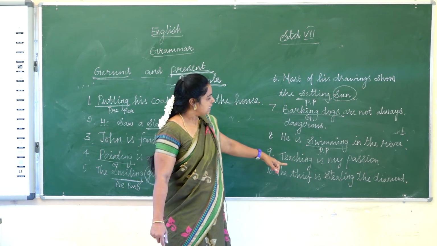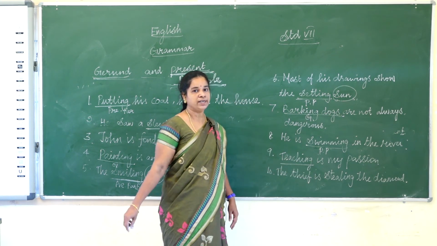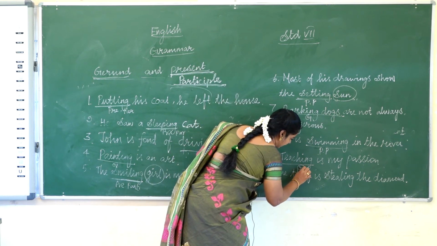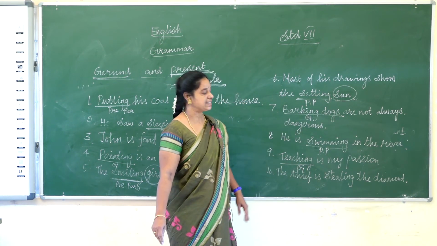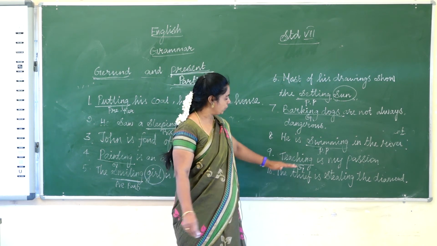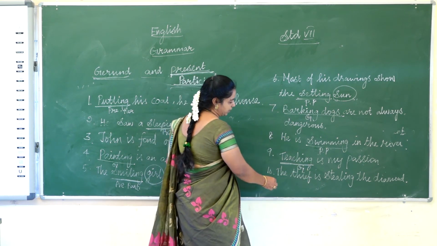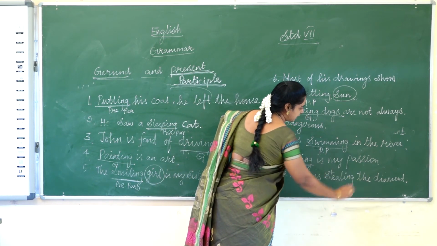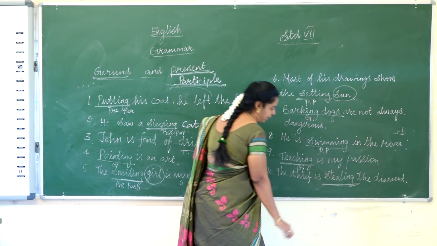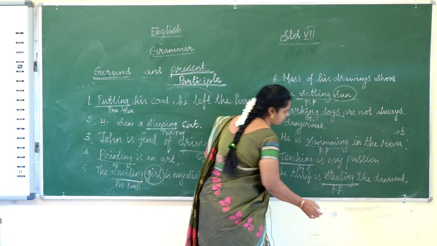So ninth one is teaching is my passion. You can ask the question, what is your passion? So we can get the answer teaching. So this is called gerund. Mostly if you get the answer to what is your passion, what is your hobby, that answer means you can say that is gerund. So the 10th one is the thief is stealing the diamond. The thief is stealing, the action is happening. So this is called present participle.